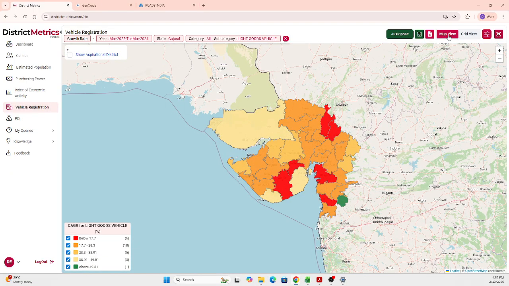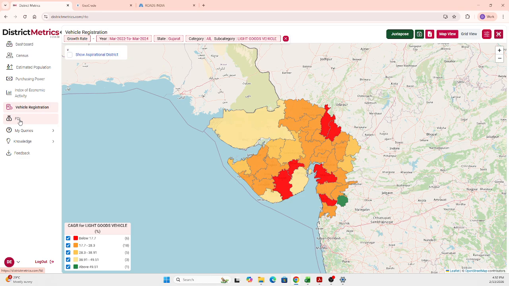So if you want to get the growth, you can select the years between two different periods, and you can get the growth rate of the vehicle type that you select. The same way, it is available for the time series information also. You can get the complete dump of all the year-wise or month-wise values. All the values can be easily taken out using the time series information.